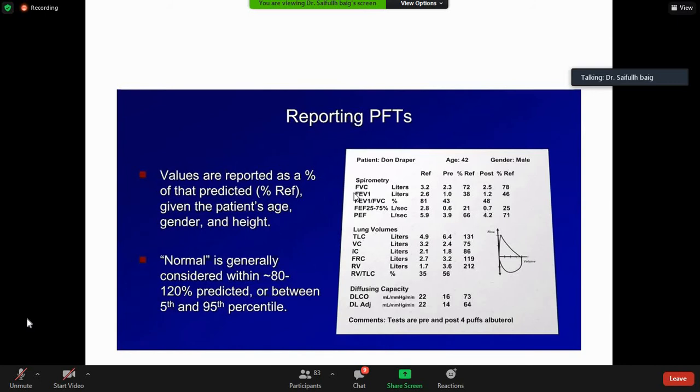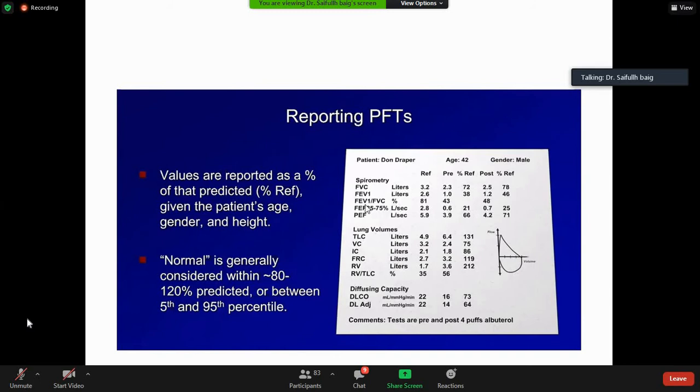So FVC, then FEV1. It is also in liters. Reference, pre-bronchodilator, percentage of predicted, post-bronchodilator, and the increase. Then FEV1 over FVC.